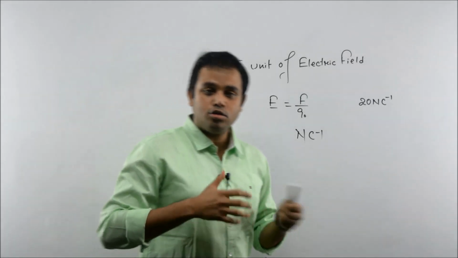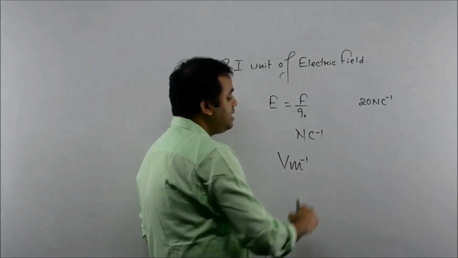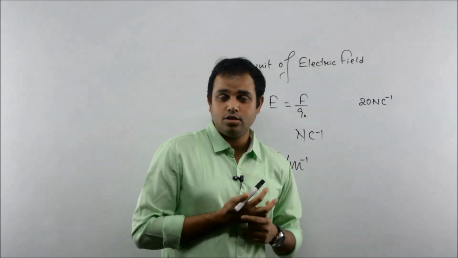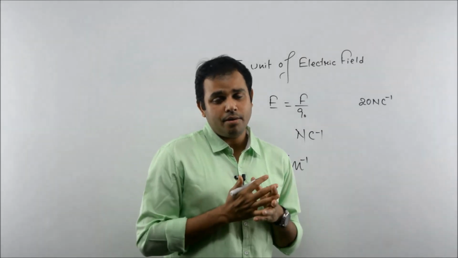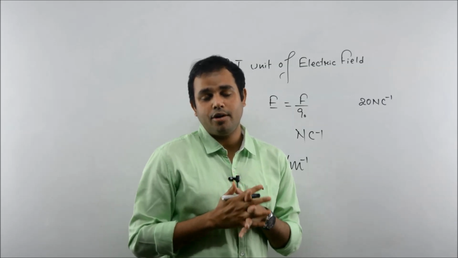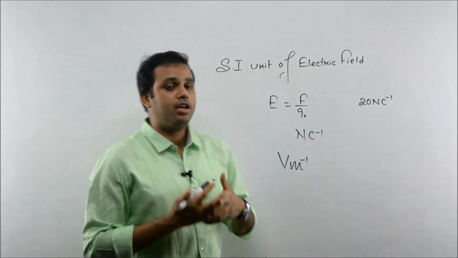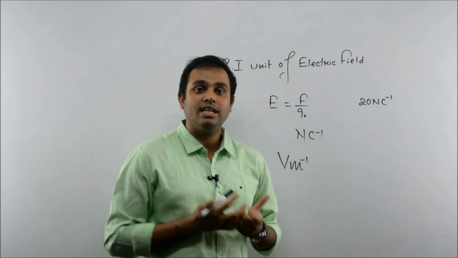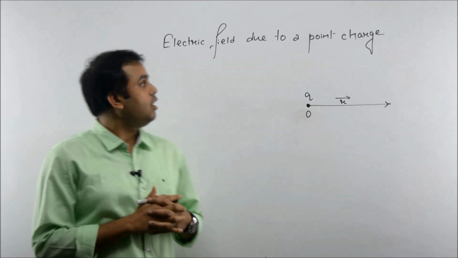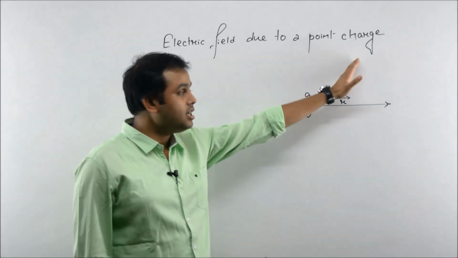But sometimes you will also see that the SI unit of electric field, they will write volt meter inverse. So how SI unit of electric field becomes volt meter inverse or volt per meter, you will come to know about this in the next chapter, when we will deal with potential at a point or potential difference between 2 points. Then we will come to know how SI unit of electric field becomes volt meter inverse too.